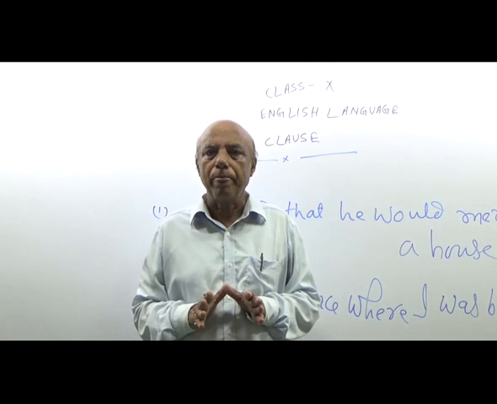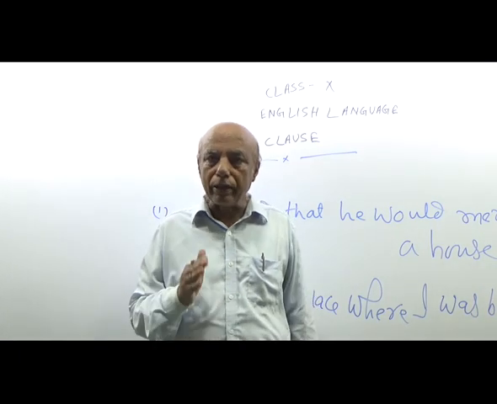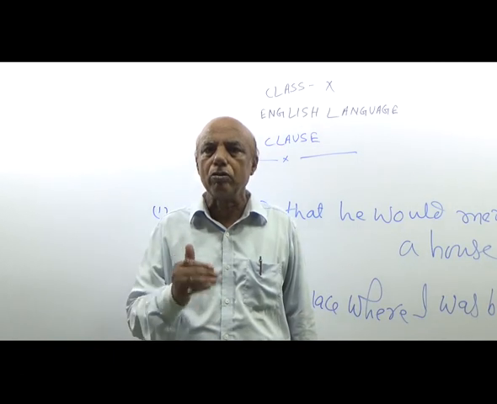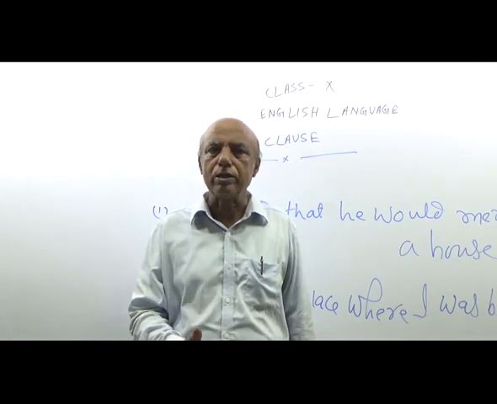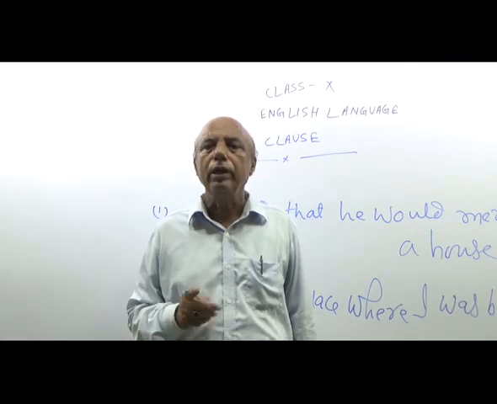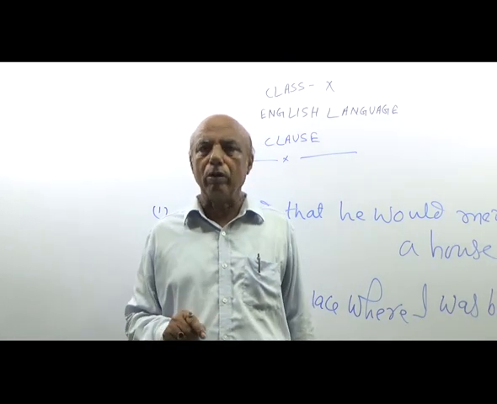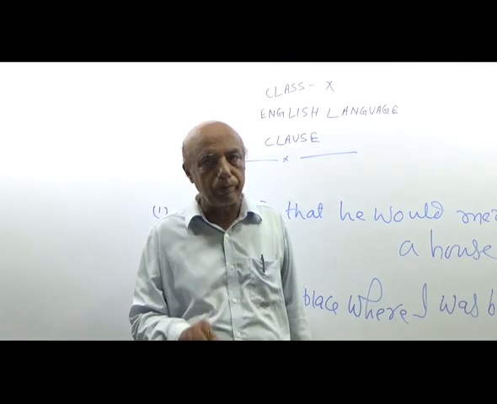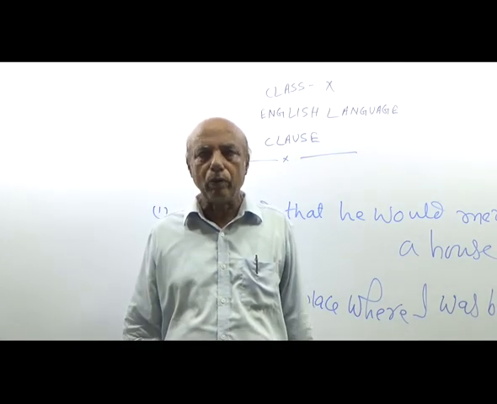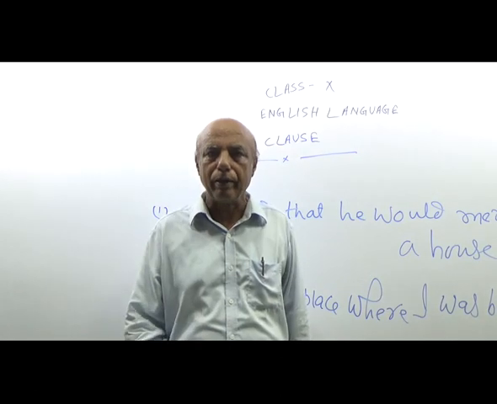The principal clause does not depend on others for its full meaning. That which is sufficient in itself for its full meaning is called a principal clause. The other clause is called a subordinate clause. The clause that depends on others for its full meaning is called a subordinate clause. I have already told you what a coordinate clause of the same rank is.